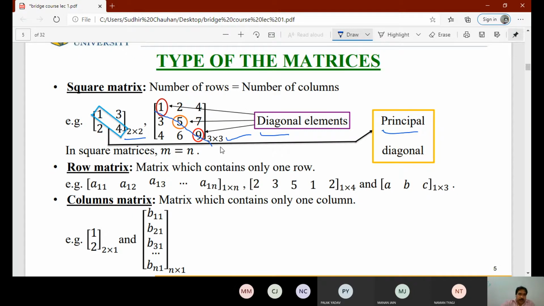Now we move to the next, that is row matrix. A matrix which contains only one row is called a row matrix. For example, here we have the elements in a row: 2, 3, 5, or you can say A, B, C. So it is a row matrix. Now we come to column matrix. A matrix which contains only one column is called a column matrix. For example, here we have elements 1, 2. So it is a column matrix of 2 by 1.